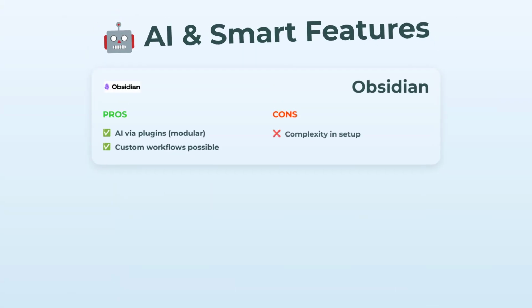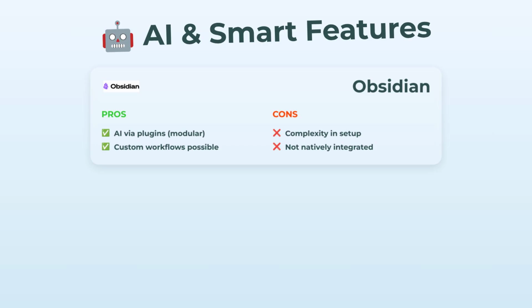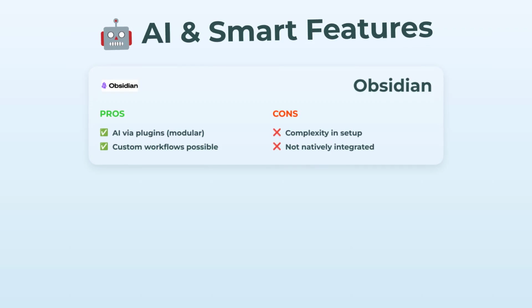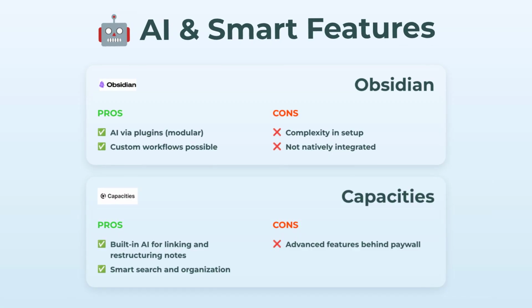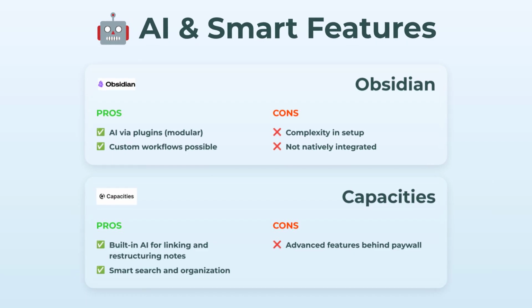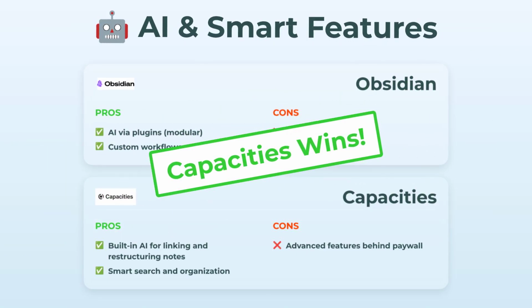Now for AI and smart features. This is where Capacities really shows off. It has built-in AI linking and restructuring, smart search, all the good stuff, and it's impressively intelligent. But some of the juiciest bits are locked behind a paywall. Obsidian can do AI too, but you'll need plugins and some nerdfoo to cobble together your own automations. It's flexible but definitely more technical to set up. No contest, Capacities easily takes this category.